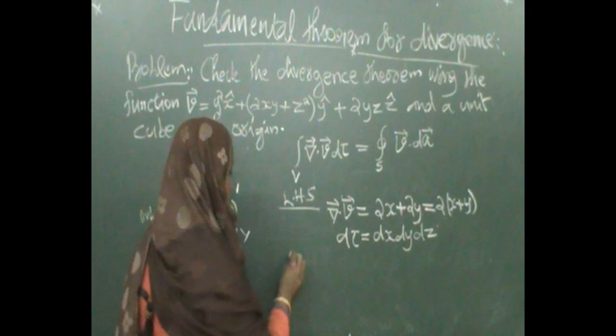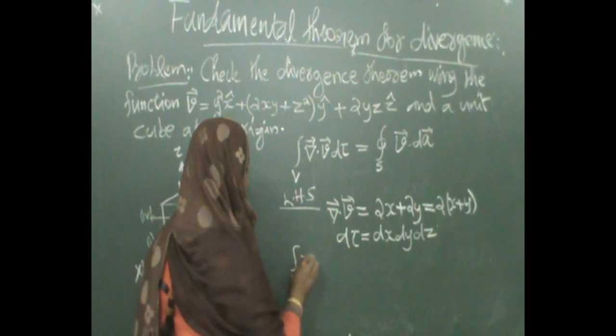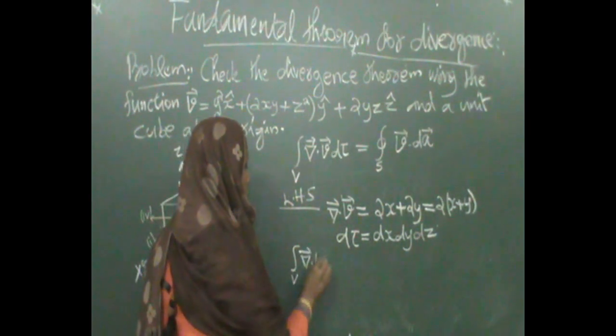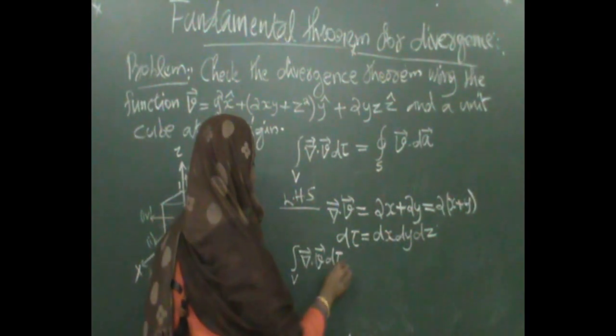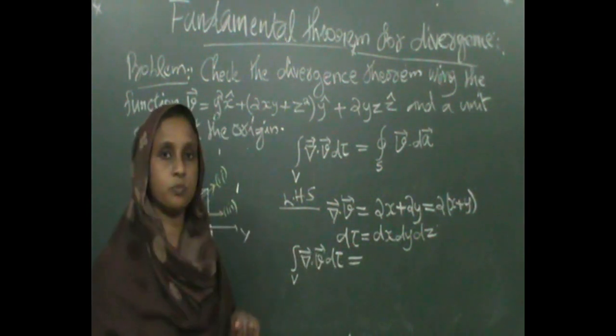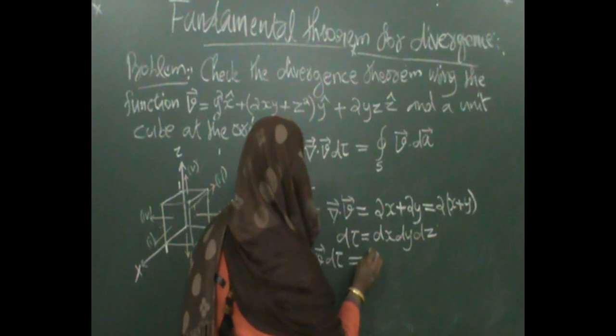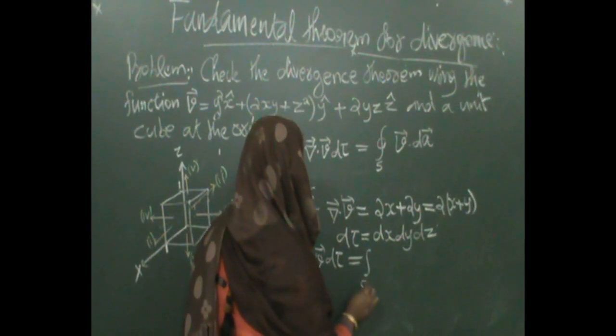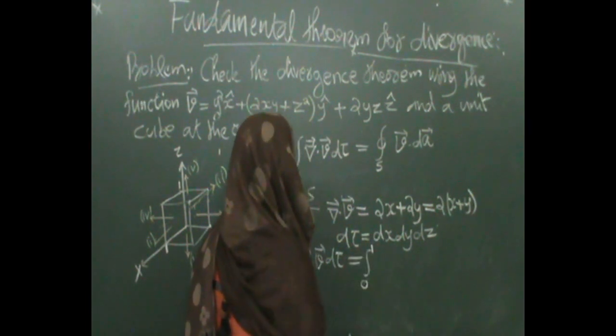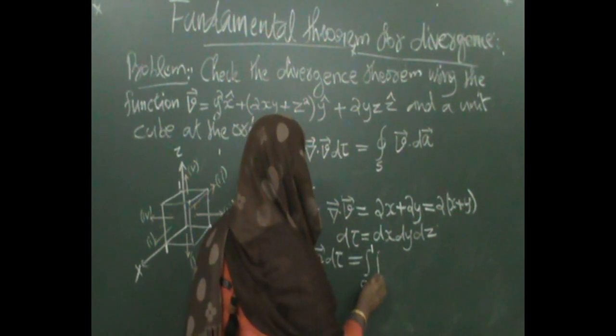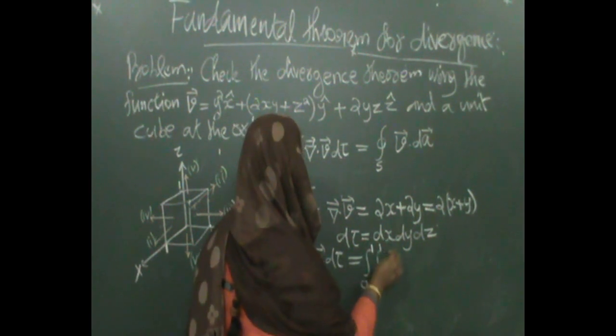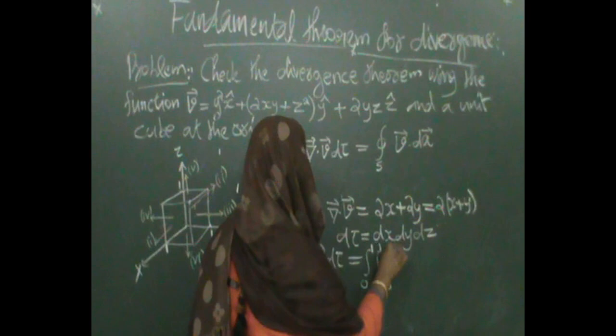For that, the volume integral of del dot v d tau equals integral 0 to 1, integral 0 to 1, integral 0 to 1.